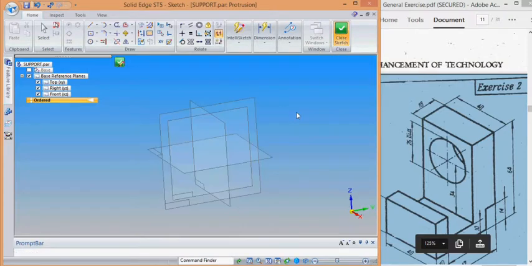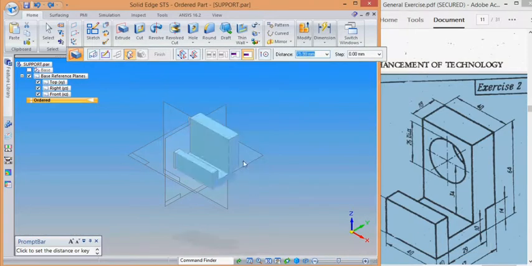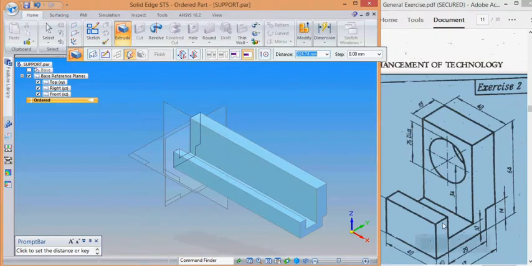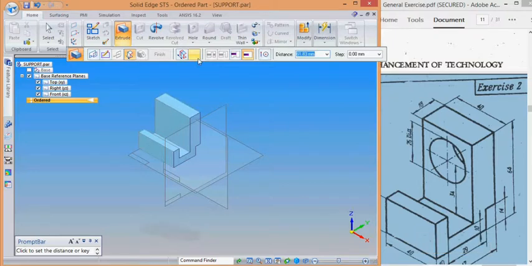by clicking close sketch. See here, it is extruded on one side of the plane, but this part is a symmetric part. That's why we want to extend it on both sides. For that, select this option, symmetric extend. Click on it. Right now, see, it is extended on both sides.